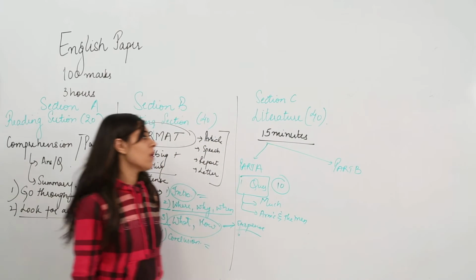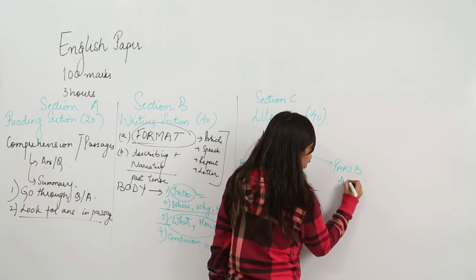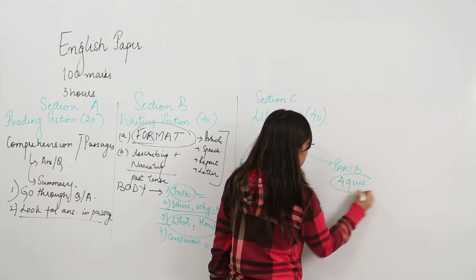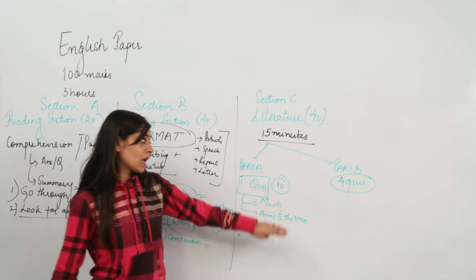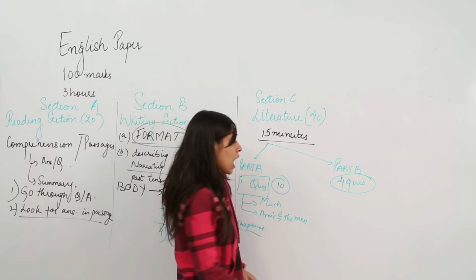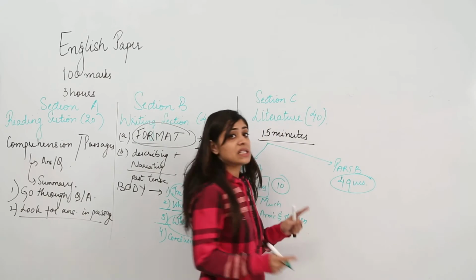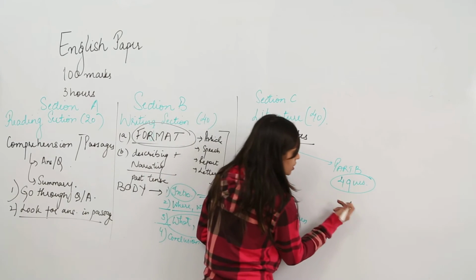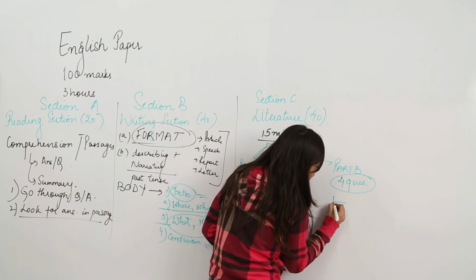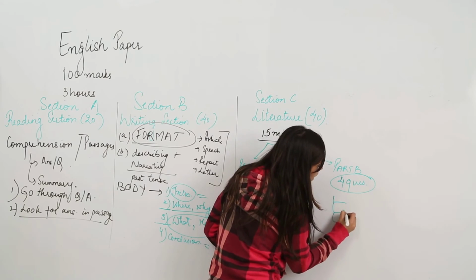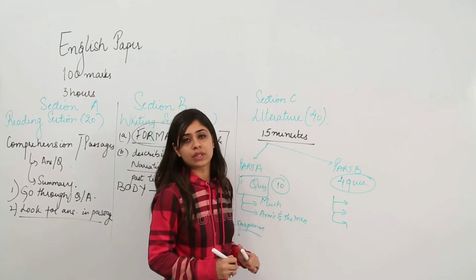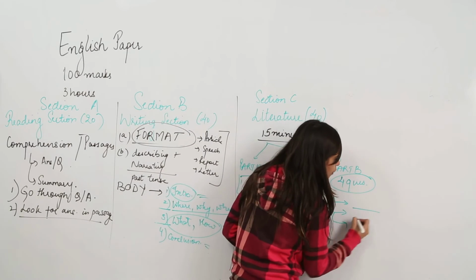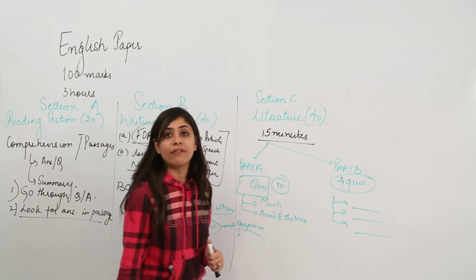Now part B, you have to attempt 4 questions. Now how you have to choose these 4 questions is a trick. Little confusing, try and understand. 4 questions should be attempted from at least 3 of all the books. At least from 3 of all the books it needs to be covered.